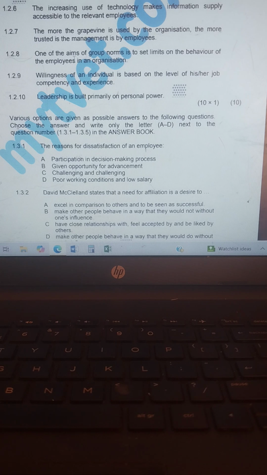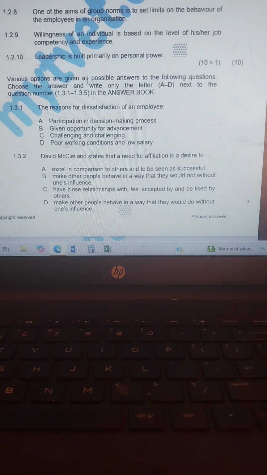Number 8, one of the aims of group norms is to set limits on the behavior of the employees in an organization. That is false. Number 9, willingness of an individual is based on the level of his or her job competency and experience. That is false. Leadership is built primarily on a personal law. That is true. Then we are done with true or false.